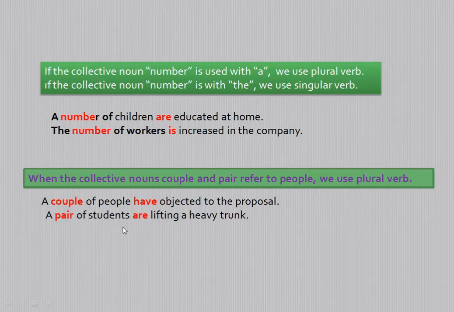So a pair of students are lifting a heavy trunk. But if instead of persons there is a thing, a pair of shoes, you should use the singular verb. I think we got an idea about this.